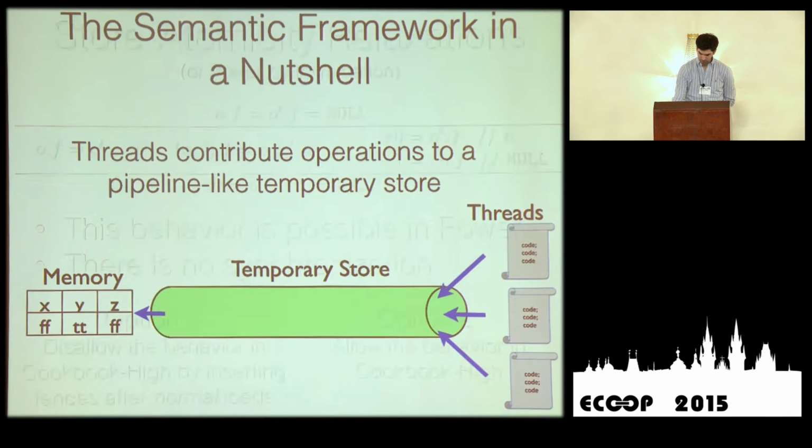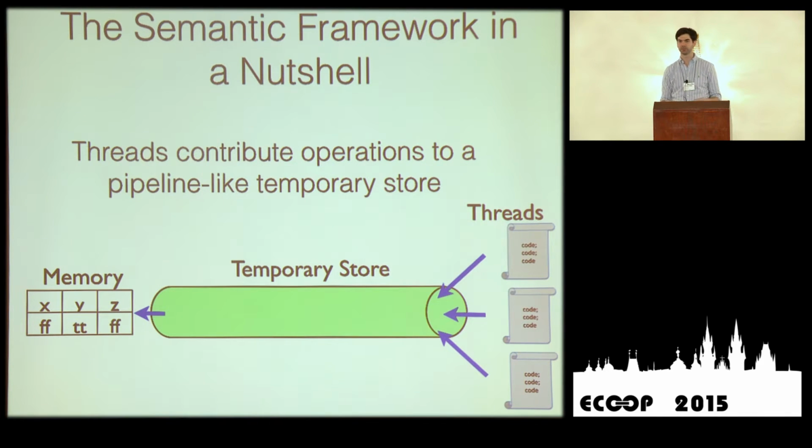Okay. All right, so now I'm going to show you a little bit of the semantic framework. So the idea here is that I use a uniform semantic framework to encode all the semantics and to carry out the proofs. So the semantic framework is as follows. We have threads that contribute code to what I call the temporary store, or you can think of this as a pipe where you put operations. And then only when things get out of the pipe, they're propagated into memory, okay? So basically think that all threads are putting things in this pipe, but they're not performed until they get out of the pipe in the memory.